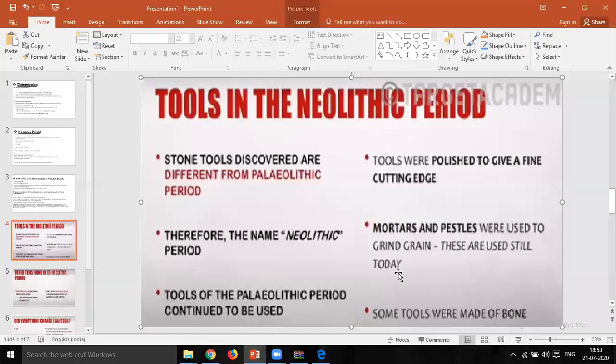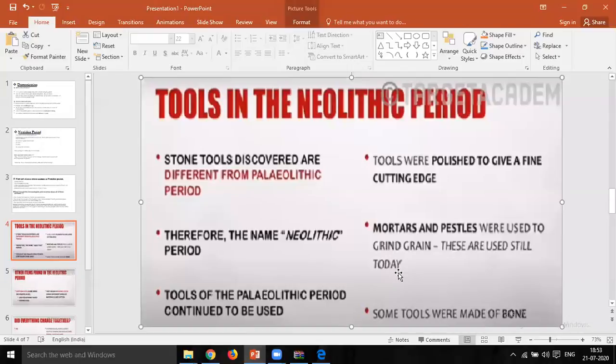to grind the grain. Even today, when you go to South India, especially Kerala, mortars as well as pestles are used for grinding grains. The mortars and pestles are being used even today.